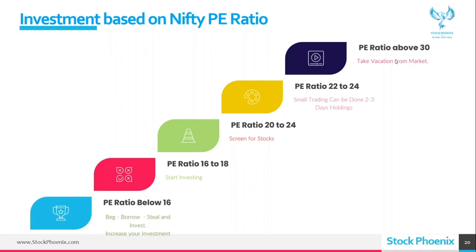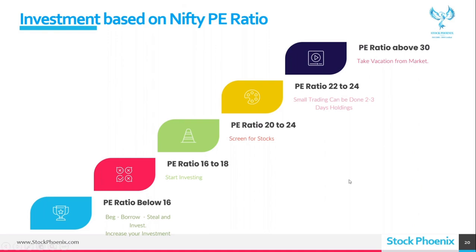Above 30, please don't think of investment. Above 30, you can do tradings. Now the range is 22 to 23: do short term tradings, swing tradings, but don't invest badly. Maybe you can wait for some time.